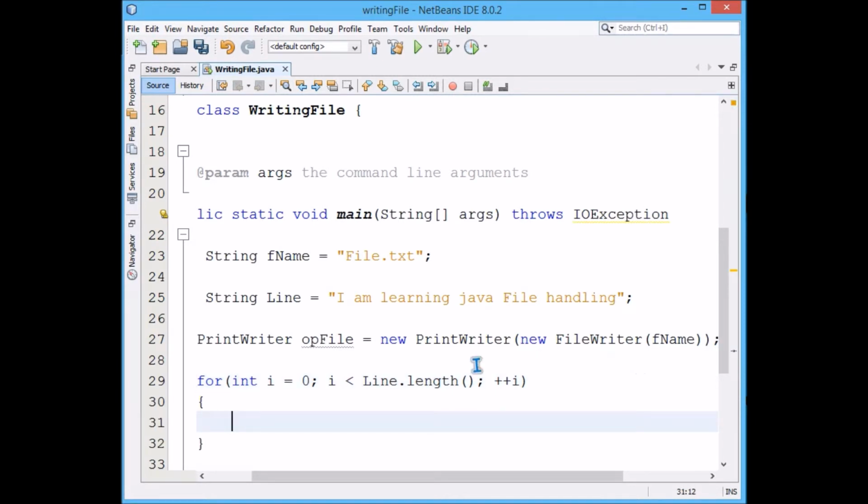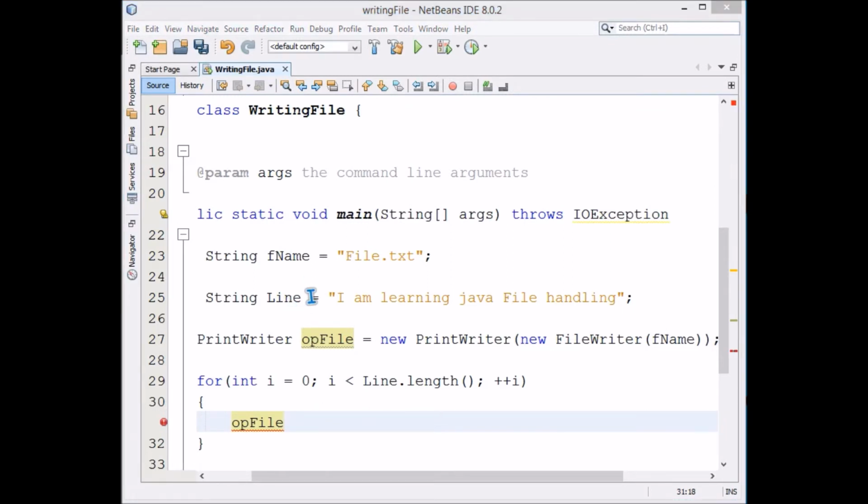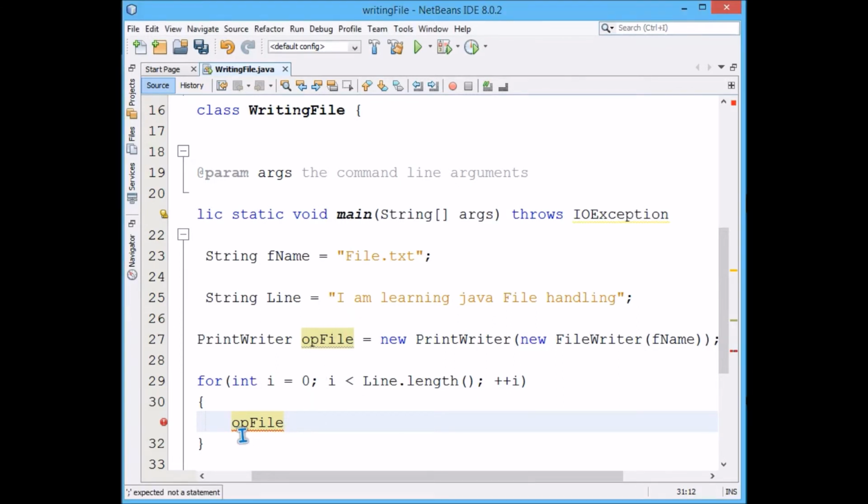This is opFile.write, and then line.charAt(i). We have to take each and every character from here, and then write it into this file which we are talking about.